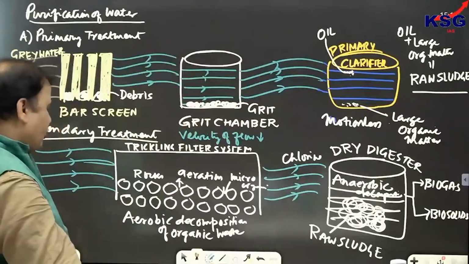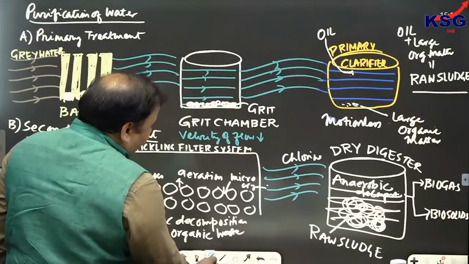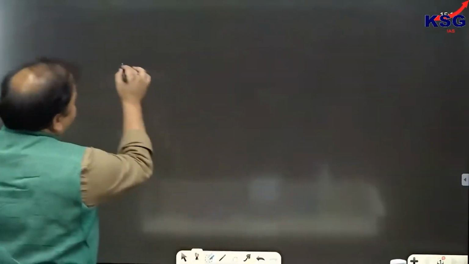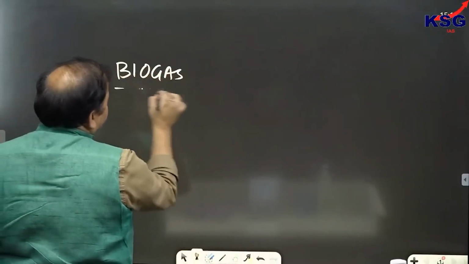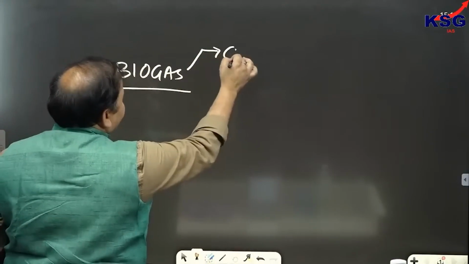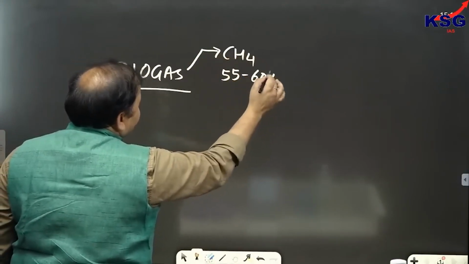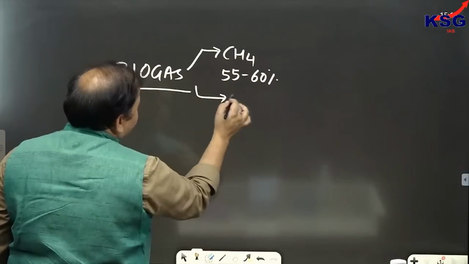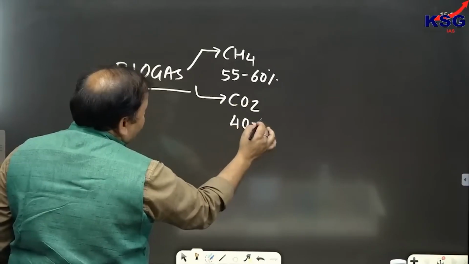And if we talk about biogas, we can see biogas consists of what? Biogas consists of methane, and methane is 55 to 60%. CO2, that is from 40 to 45%.